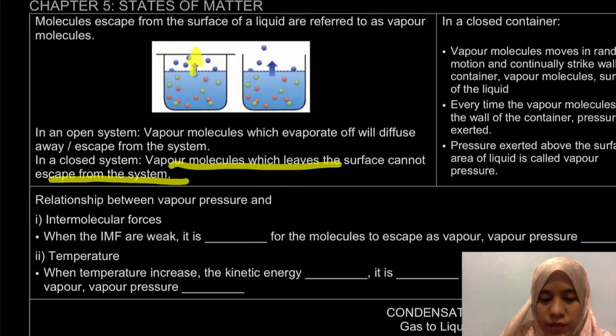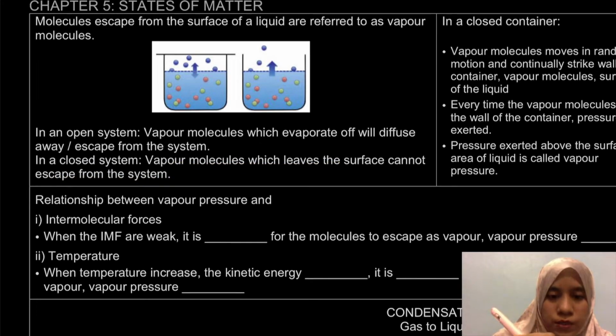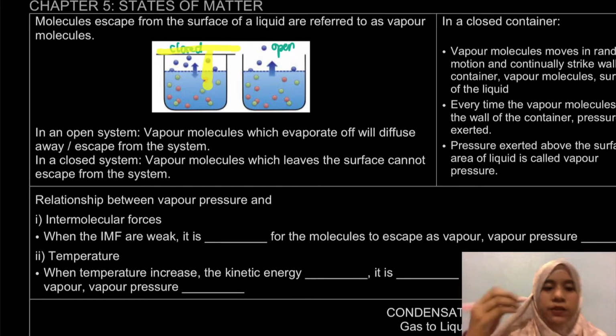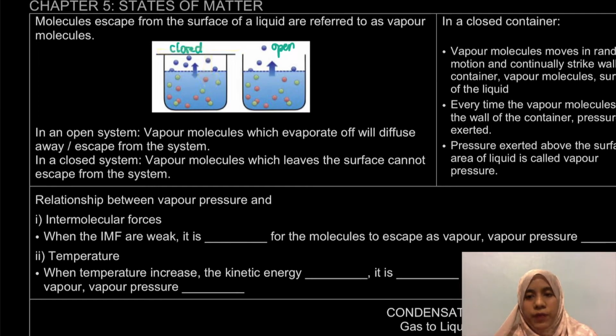Sebab this is actually our closed system, this is our open system. Sebab dia boleh diffuse away. Tapi kalau ni, dia escape our liquid, okay, leave the surface, tapi waktu yang sama kan close kan, so dia kena patah balik. Okay. So, from here, in a closed container, kita akan belajar pula tentang vapor pressure.